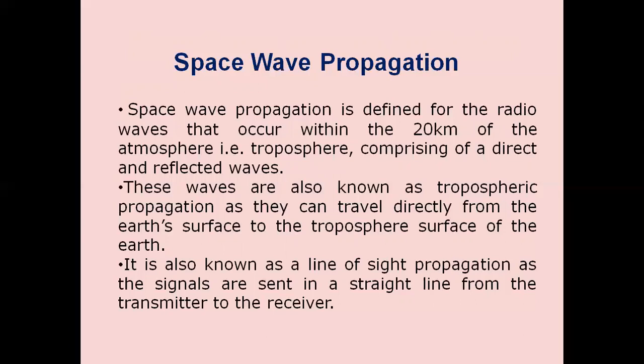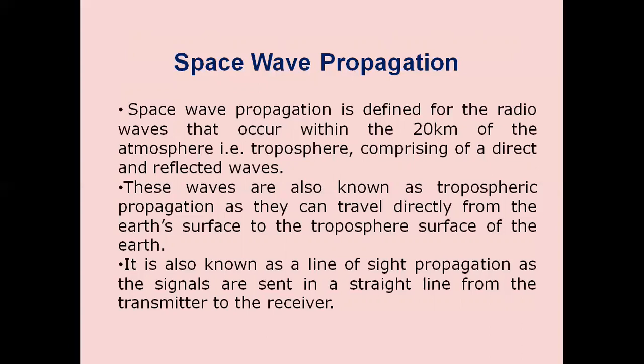Space wave propagation is defined for the radio waves that occur within 20 kilometers of the atmosphere. At a height of 20 kilometers, we have the troposphere. We are making use of the propagation just above the ground. We make use of towers, and antennas are located on top of the towers.